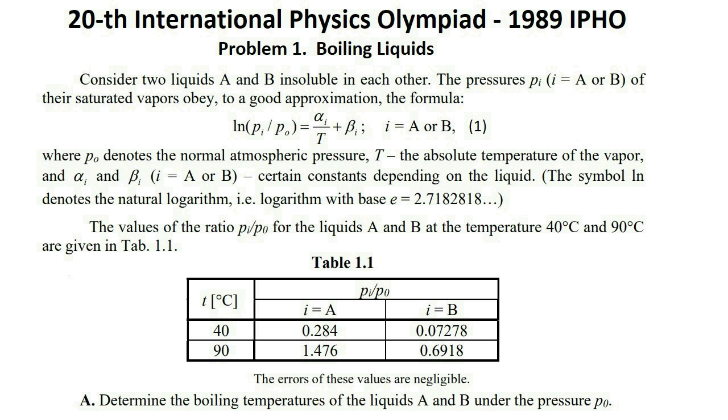The values of the ratio Pi over P0 for the liquids A and B at the temperature 40 degrees Celsius and 90 degrees Celsius are given in Table 1.1. Question A. Determine the boiling temperatures of the liquids A and B under the pressure P0.